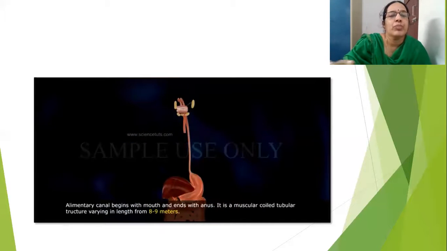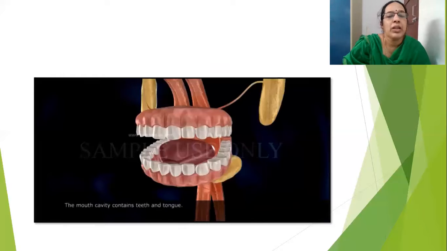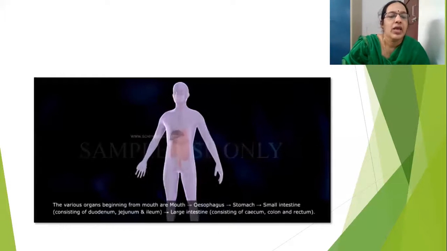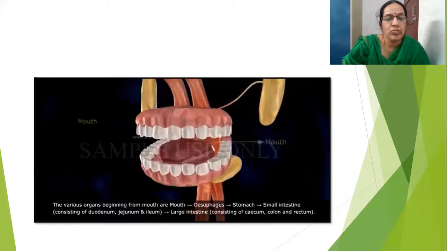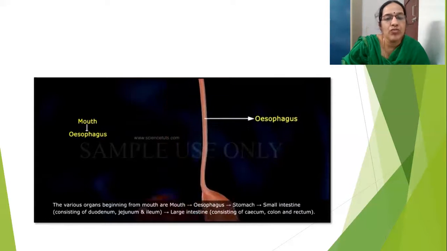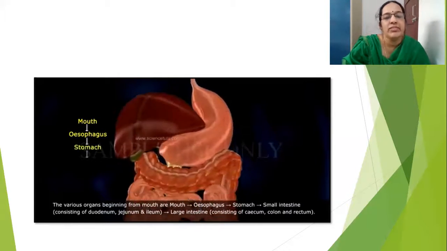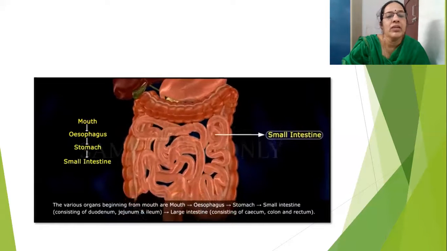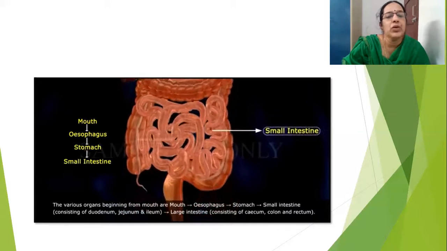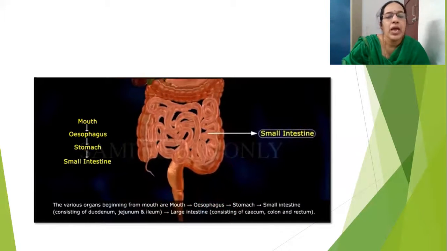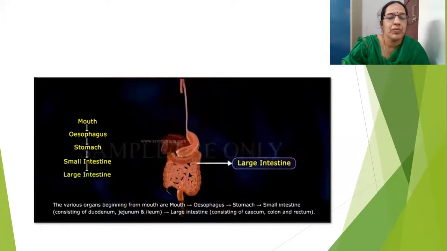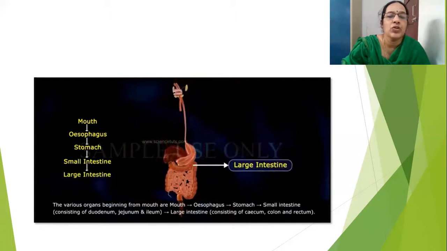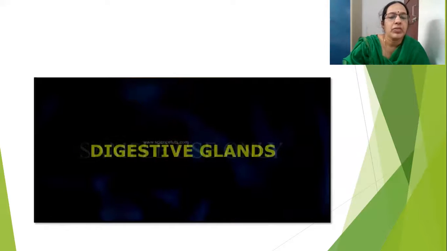And see how from the mouth it is starting the alimentary canal. The mouth cavity contains teeth and tongue. The various organs beginning from the mouth are: first mouth, then comes esophagus, the tube, then stomach, small intestine, which consists of 3 parts, duodenum, jejunum, and ileum. Large intestine consists of caecum, colon, and rectum. So these are the parts we are going to learn in detail.